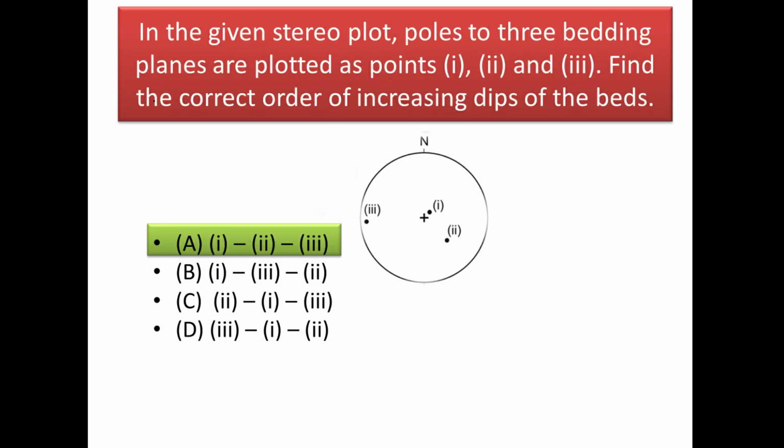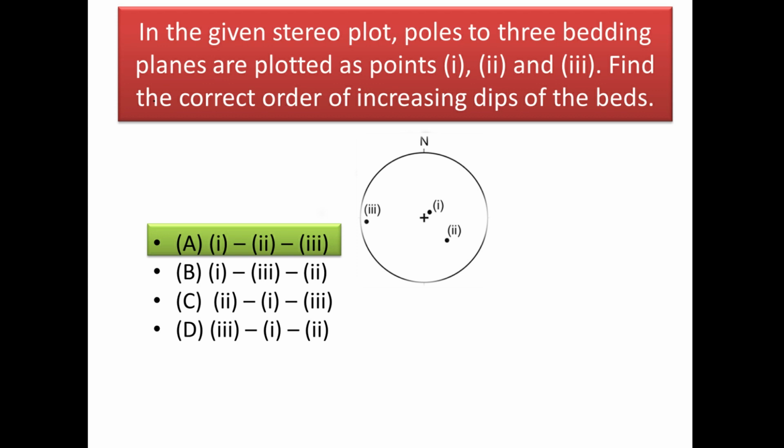Next question. In the given stereo plot, poles of three bedding planes are plotted as points 1, 2 and 3. Find the correct order of increasing depth of the beds. Just as a hint, remember that if a pole is nearer to the center of the stereo net, then it has a very less depth. And if the pole is very much away from the center, then it has a greater depth. So on this basis, we can calculate the increasing order of depth of beds.